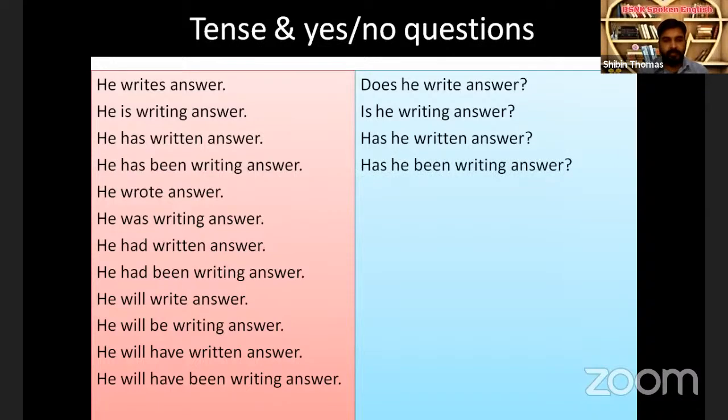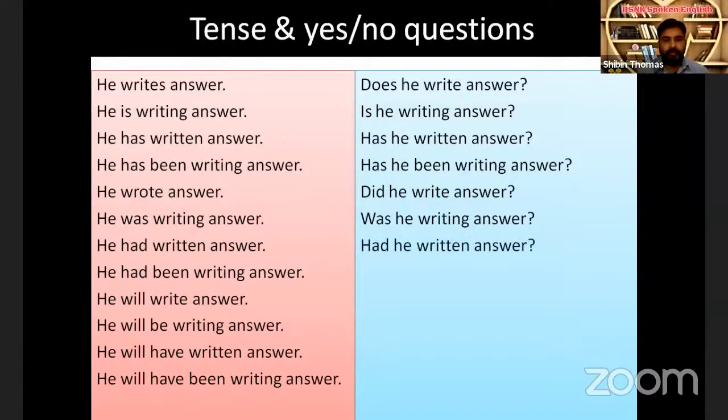He wrote answer. Did he write answer? He was writing answer. Was he writing answer? He had written answer. Had he written answer? He had been writing answer. Had he been writing answer?